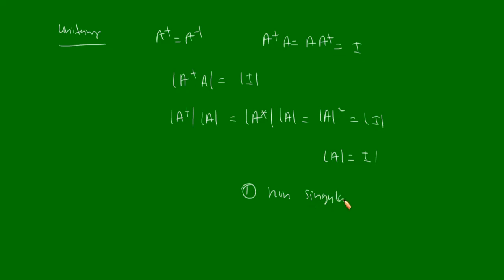Second, the determinant of a unitary matrix is always of unit modulus. Okay.